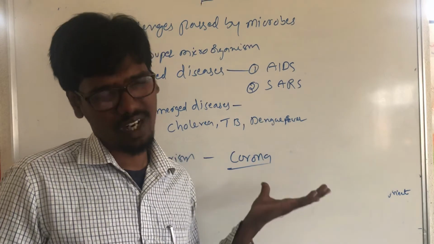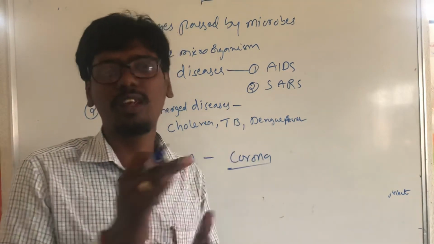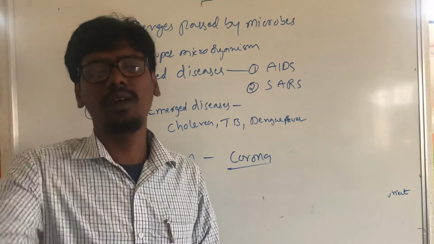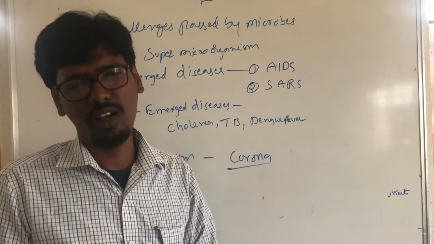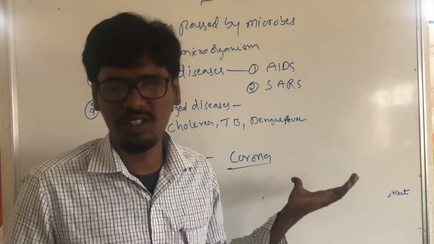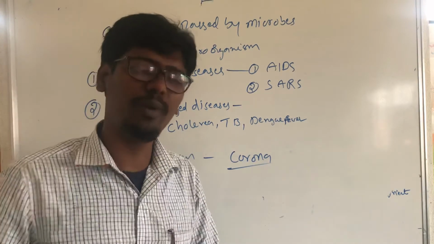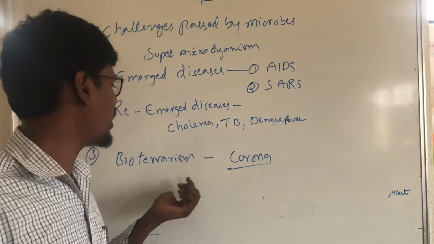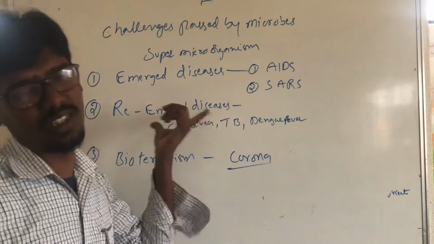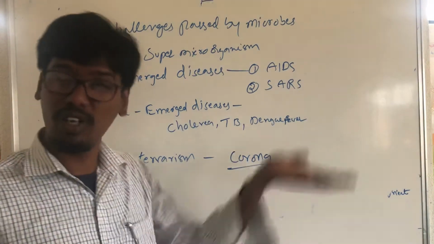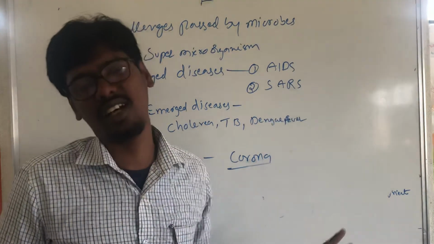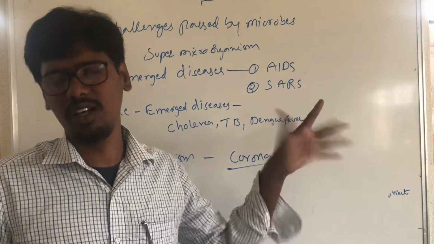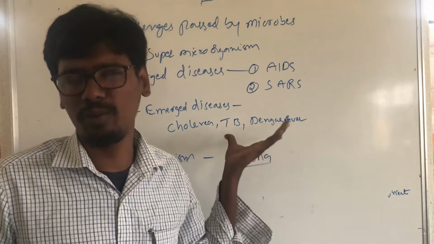Corona has a second wave, with different mutations. The mutations spread fast in the air and kill people. The affected organs are the respiratory system and the kidneys, which are spoiled and then it kills immediately. Corona is discussed under bioterrorism and re-emergent diseases. Corona was found in previous years, but it was not dangerous and did not affect the body; it would come and go, and medicines would kill it.